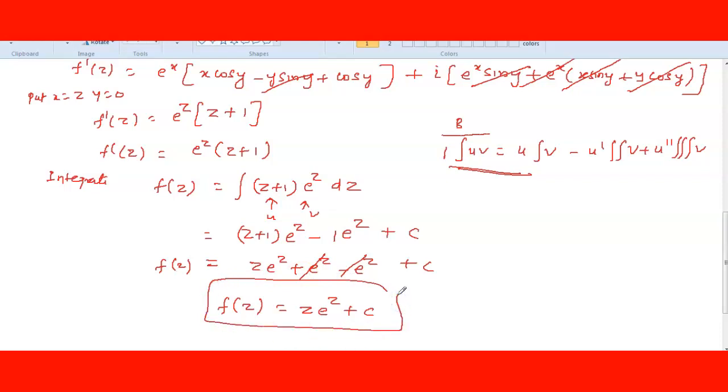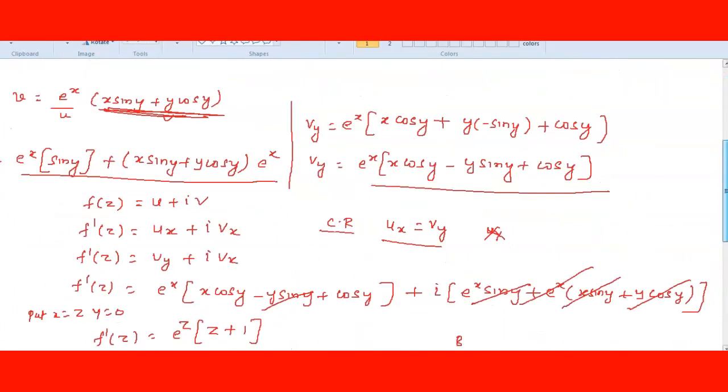Any doubt in this? No doubt. Okay, so if the real part u is given, then you can differentiate with respect to x and y, and start simply with f of z is equal to u plus iv. Differentiate with respect to x: ux plus i into vx. Whatever is given, you substitute directly; whichever is not given, apply the Cauchy-Riemann equation and substitute it, and then put x is equal to z, y is equal to 0, and finally whatever the term is, we integrate, so we'll get f of z. Any doubt in this? No doubt. Okay, so complete till here.